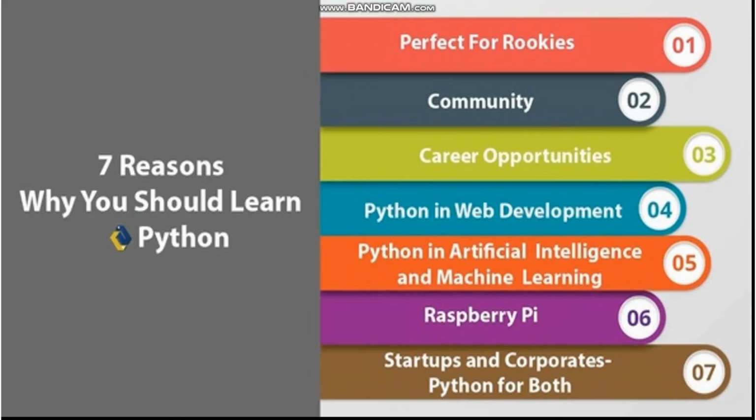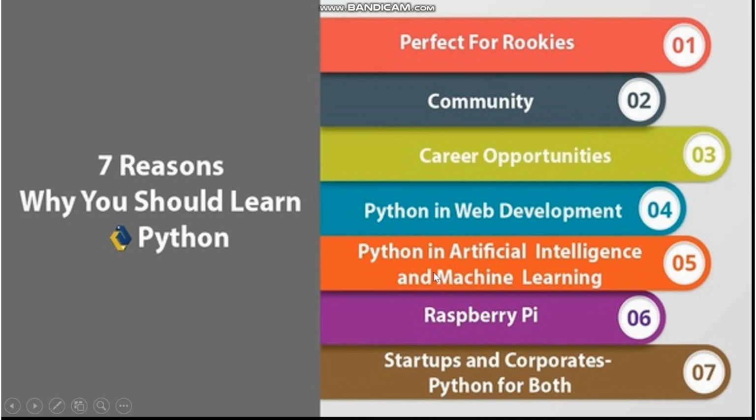Several reasons why you should learn Python. It is perfect for beginners and also it has a very big community. The career opportunities in Python are very huge. You can go into web development, artificial intelligence, machine learning, and also hardware. In hardware, Raspberry Pi is used.